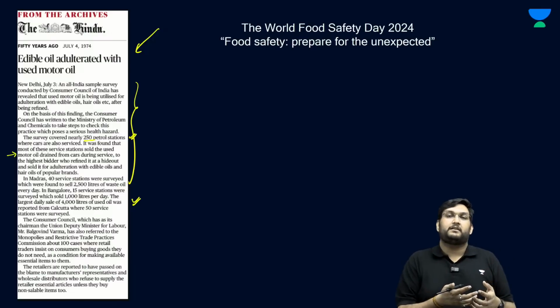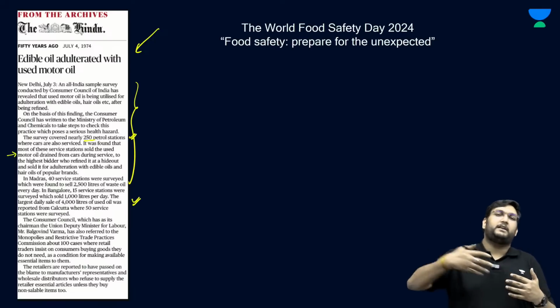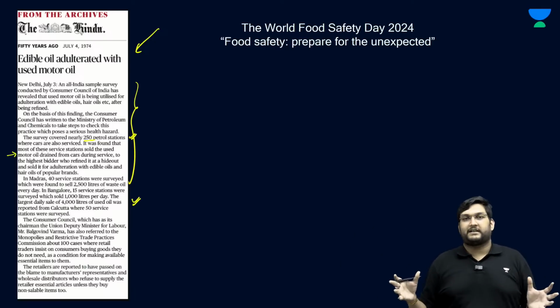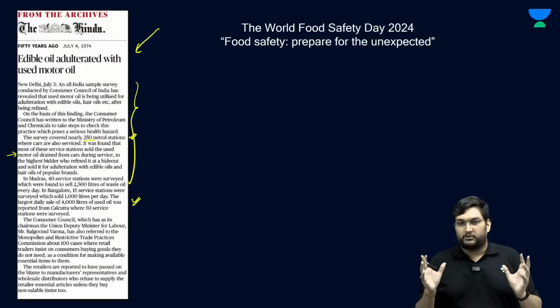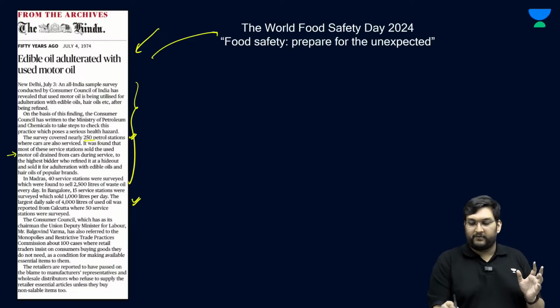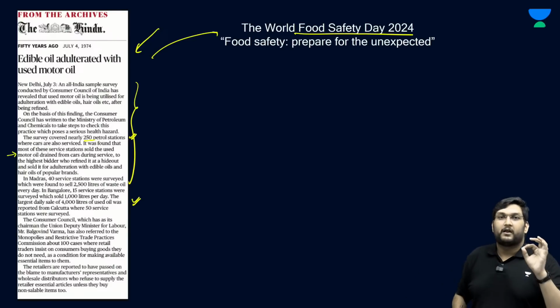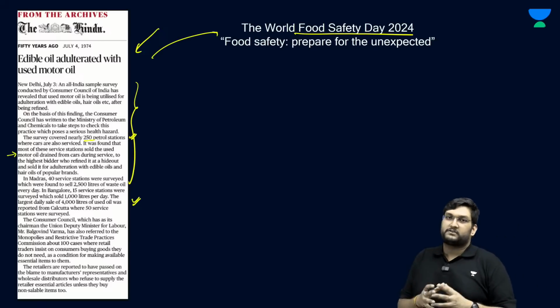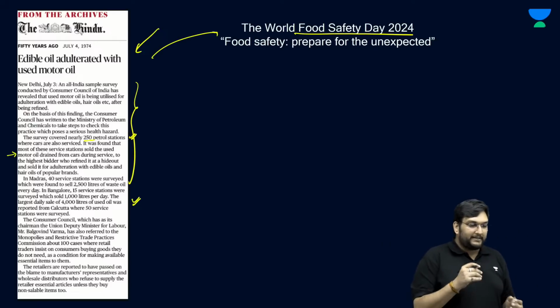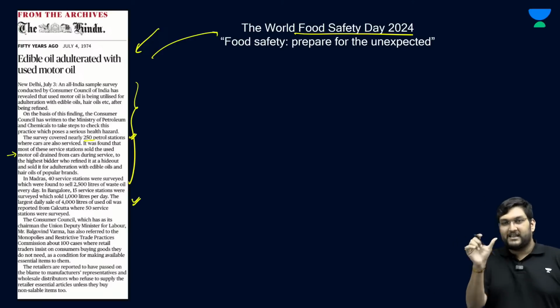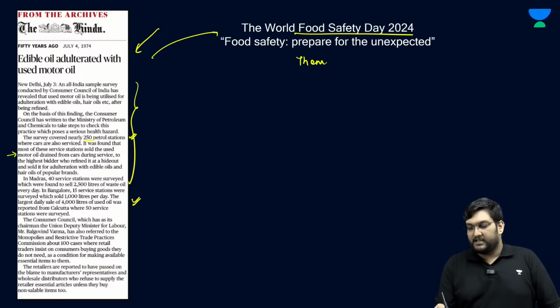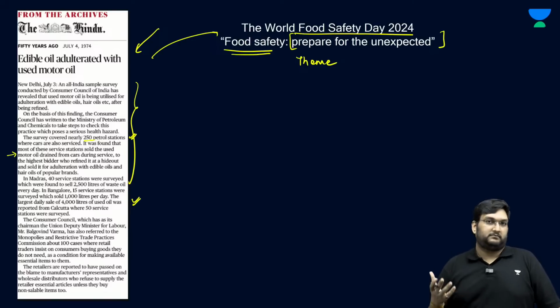Now, does it mean that we have come a very long way and there is no form of adulteration in India? Again, not true, and therein lies the World Food Safety Day 2024, which happened on 7 June. It happens every year on 7 June since 2019, but the theme was quite interesting. Theme was food safety, prepare for the unexpected.